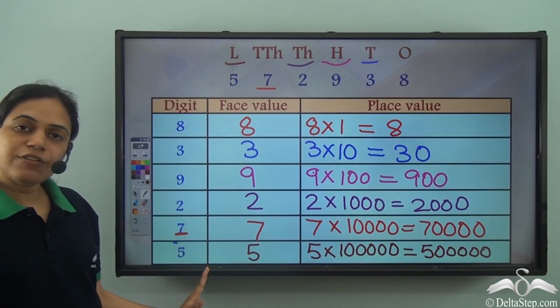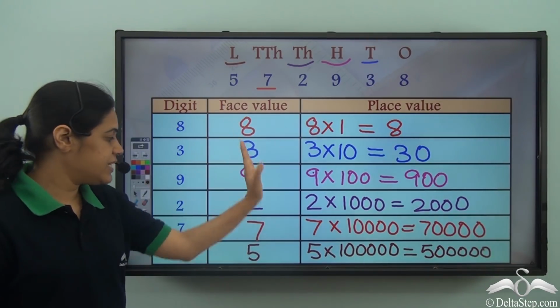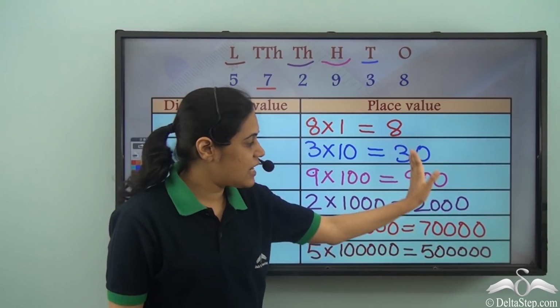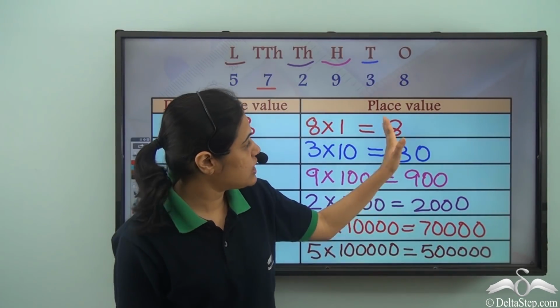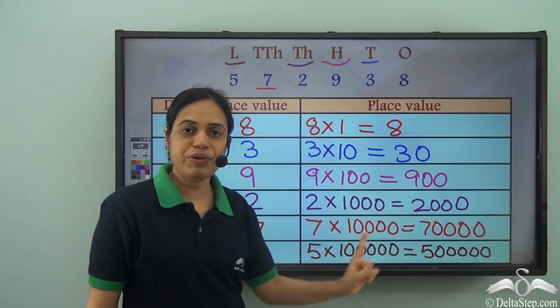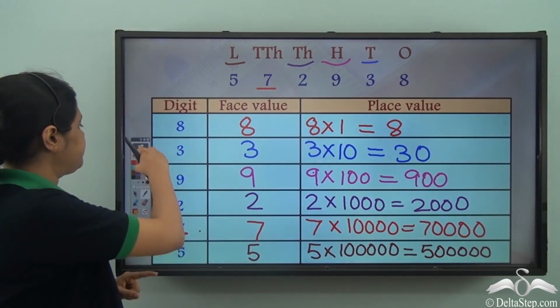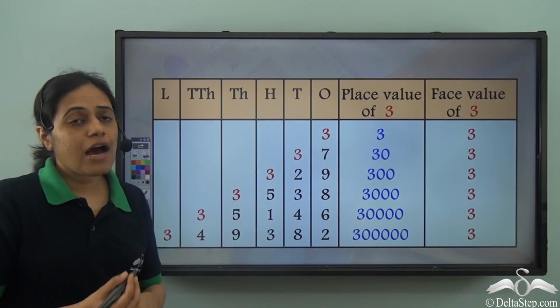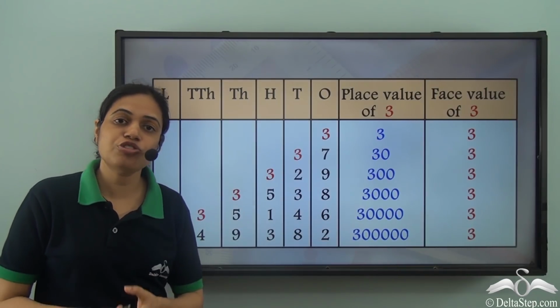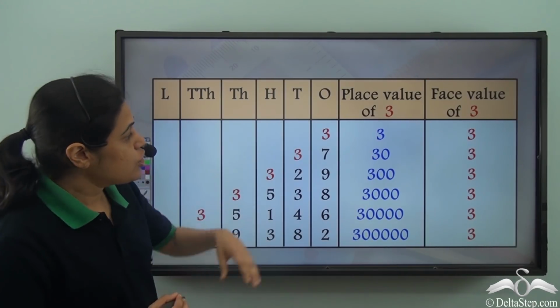So these are the different digits in the number. These are the face values, the same as the digits. And these are the place values. So you see, place values depend on the position or place of the digits. Now, the same digit can have different place values in different numbers.